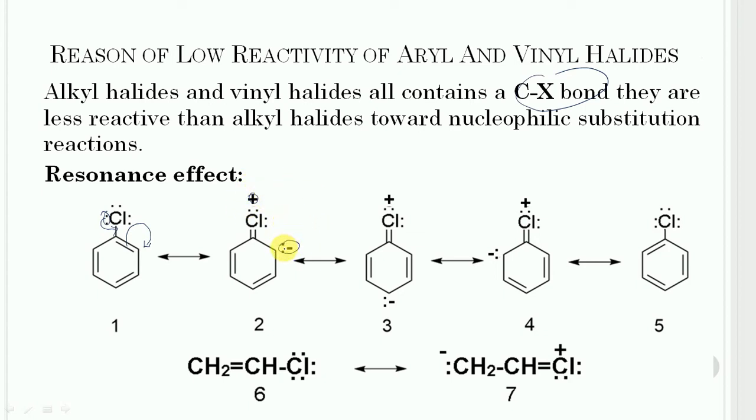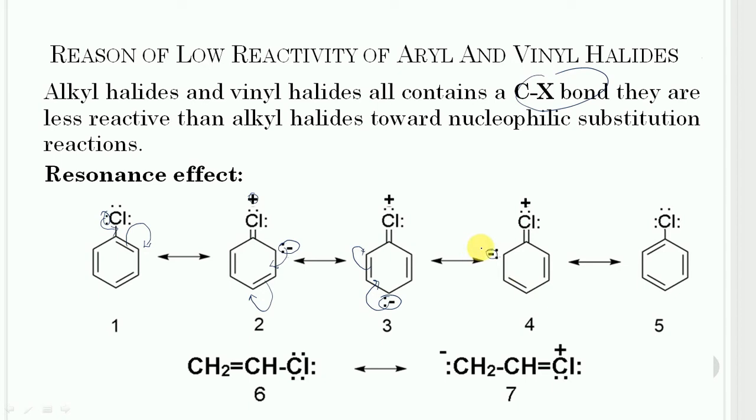Now this additional lone pair will take part in pi bond formation, and this pi bond will shift toward this carbon. So this carbon acquires negative charge and a pi bond comes between these two carbons. Now this lone pair will take part in pi bond formation, and this pi bond will shift toward this carbon. So this carbon acquires negative charge with the formation of this carbon-carbon pi bond.